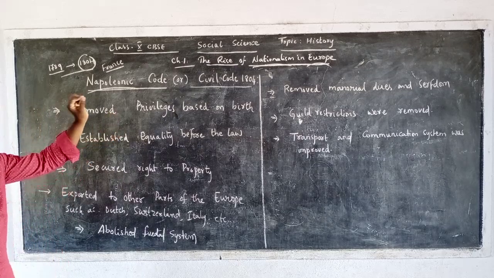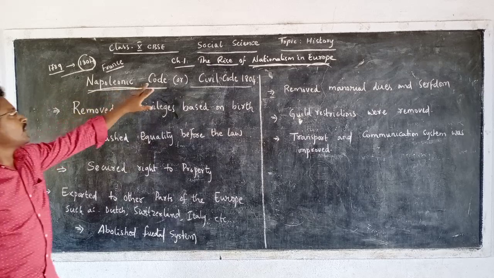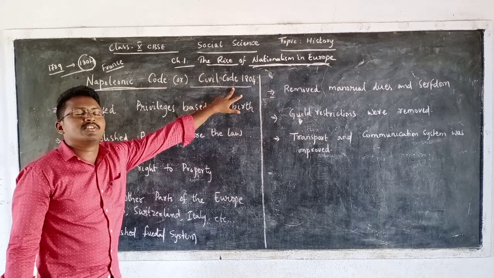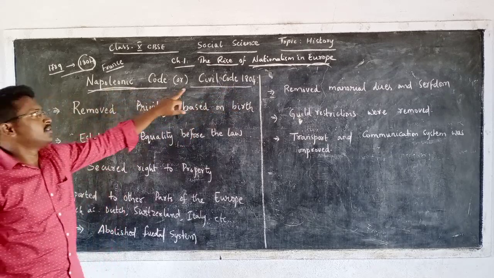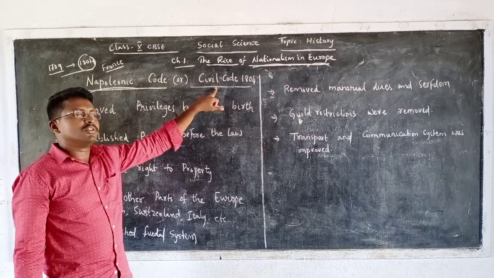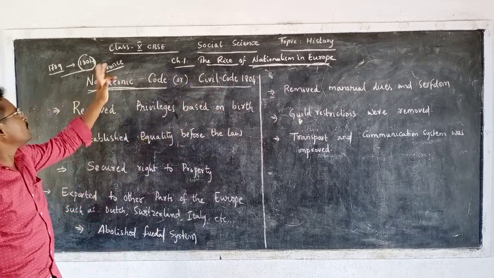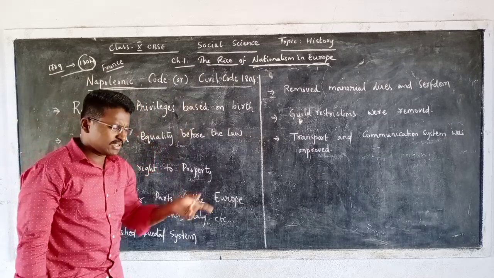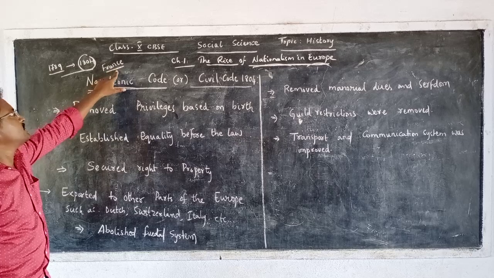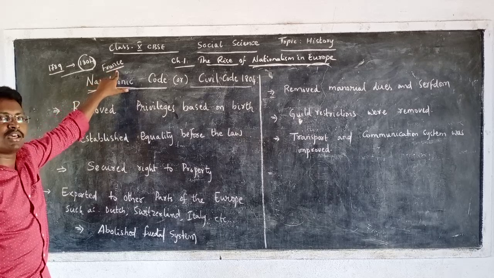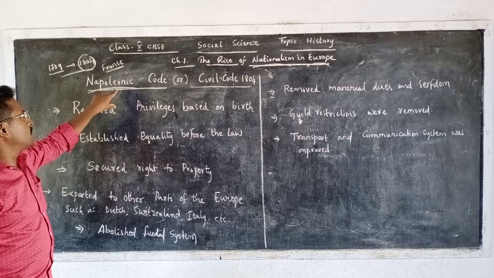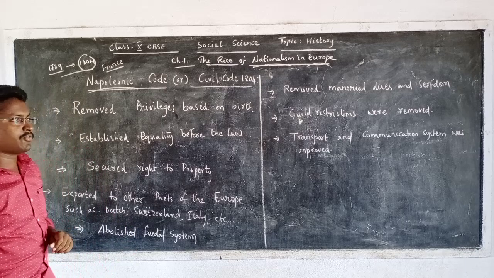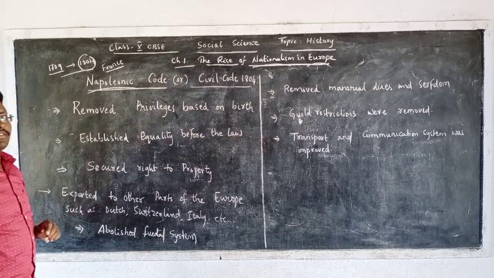Then what he has done in this France is that as soon as he came back to France, he introduced something known as Napoleonic Code, or we also call it the Civil Code of 1804. So, as soon as Napoleon came to France, he destroyed democracy in France. Then he brought back this monarchy. Then he introduced the Napoleonic Code, or the Civil Code of 1804.